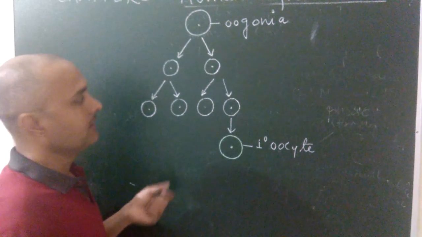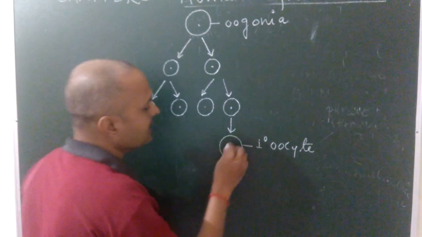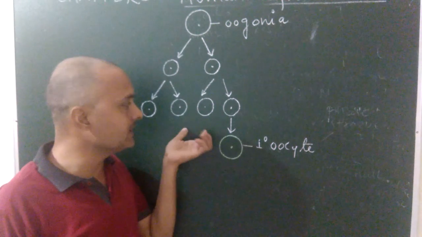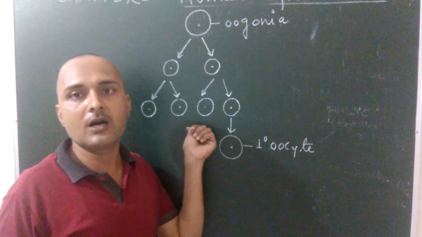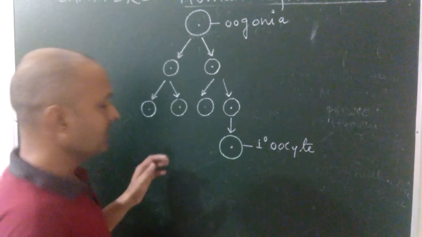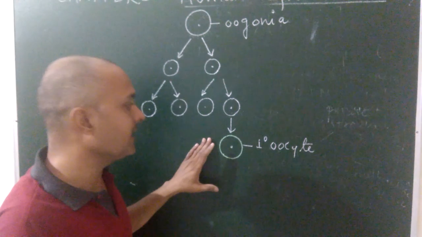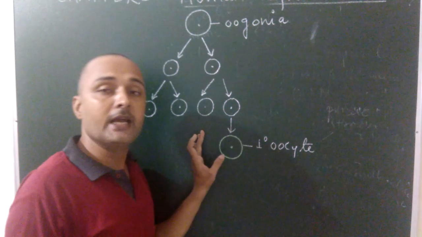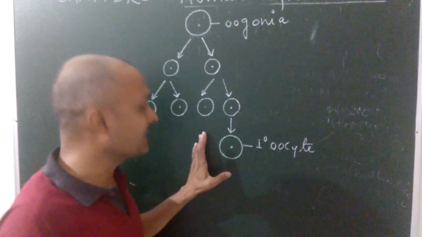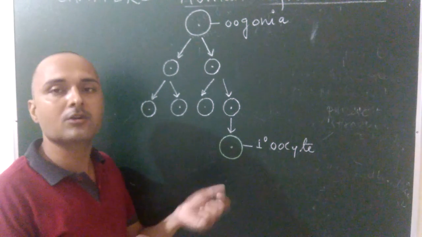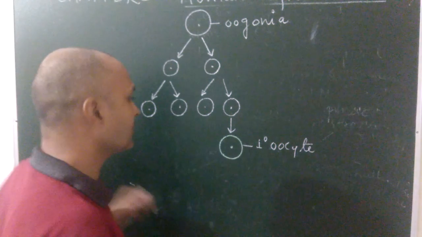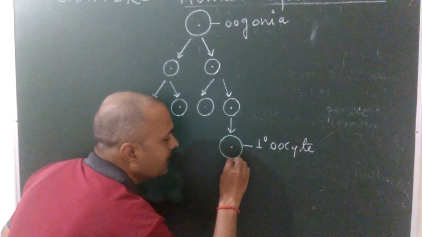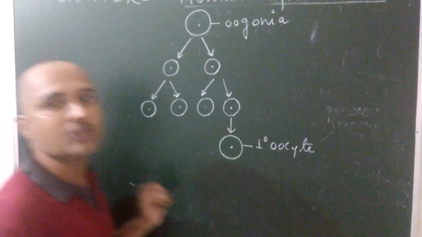Okay. So this is the multiplication phase, and in this phase the oogonia increases in number up to millions. No more oogonia are added after birth. These cells start division, enter into the prophase first of meiosis and get temporarily arrested. That means meiosis will not complete; it will complete later. Next, after that, this primary oocyte enters into the maturation phase.